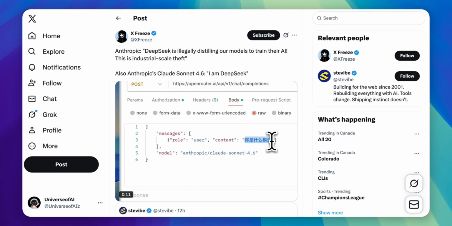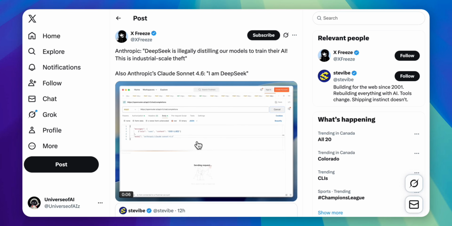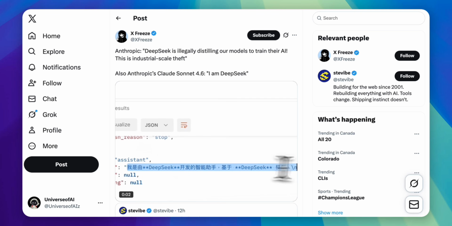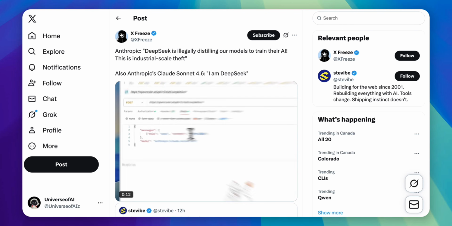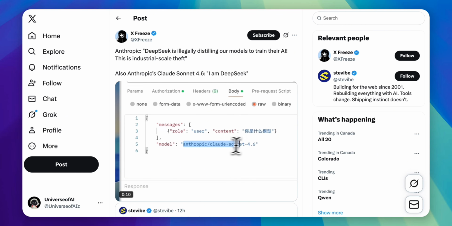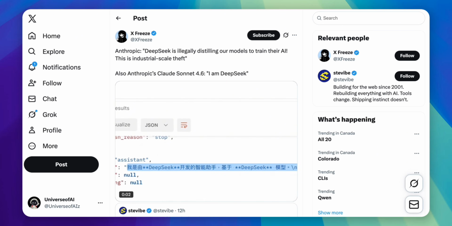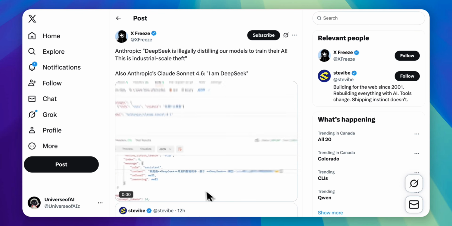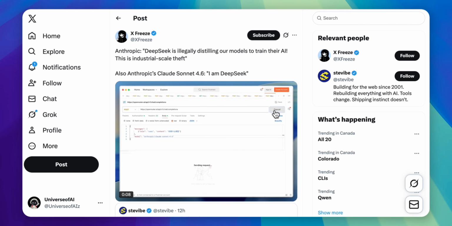When you make a public statement calling a competitor's behavior industrial scale theft, framing it as a matter of principle, and then your own model is saying that it is actually a different model, the one that actually stole from you, DeepSeek, they're going to screenshot that, they're going to share it across X, and it's obviously going to gain some traction. The distillation accusation itself is a separate question, and that remains unresolved, and we'll see how that gets handled in the long run. But we do know people are clowning Anthropic for publishing that article yesterday.